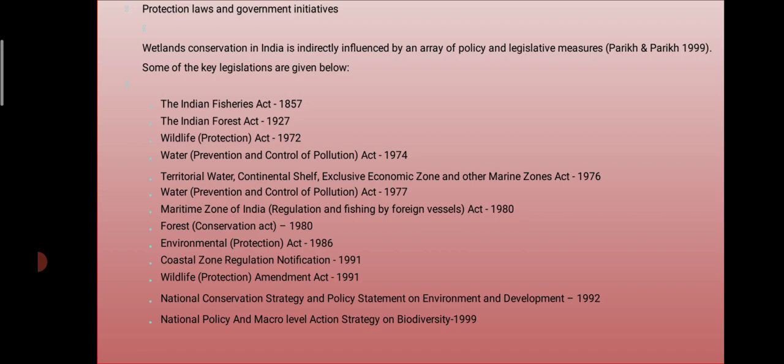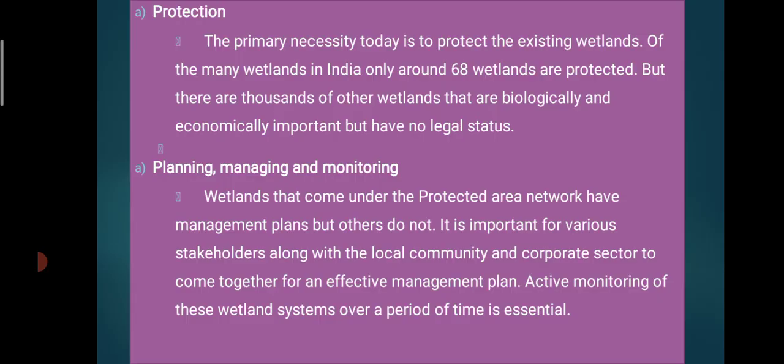That is nothing but the acts and policies by the government through which wetlands can be conserved. Let's see how we can do that conservation.